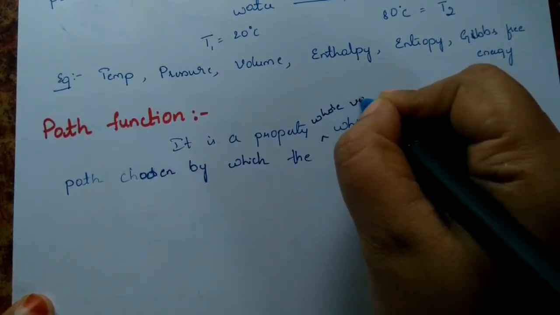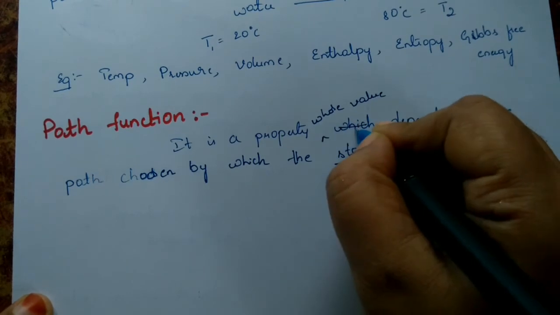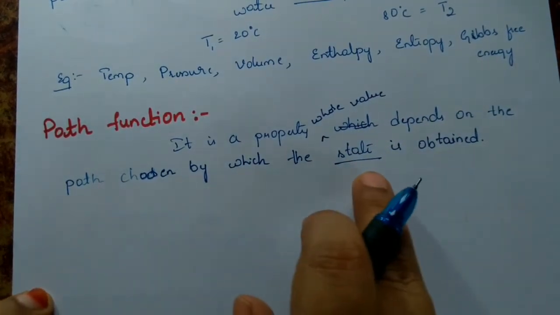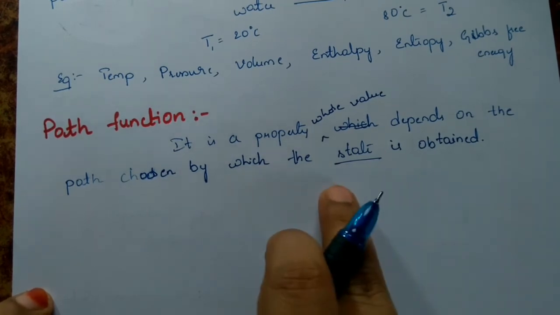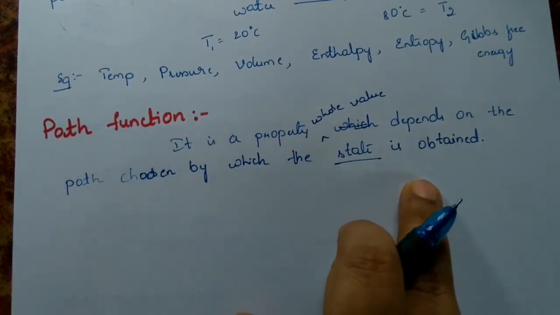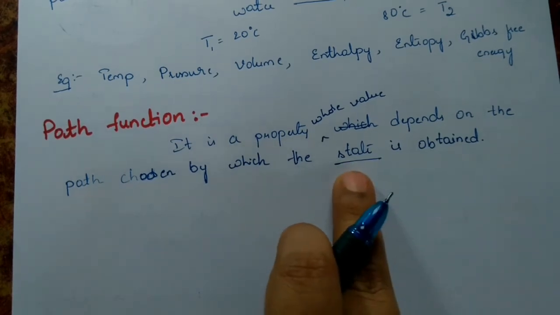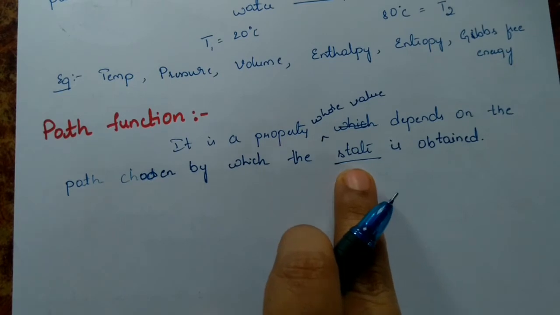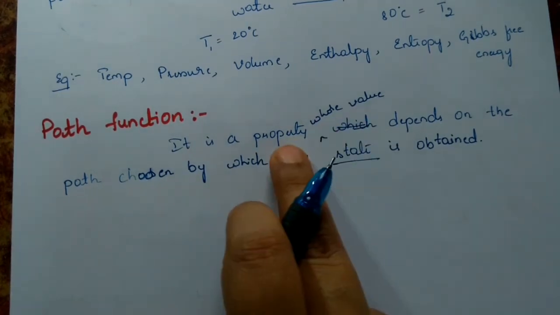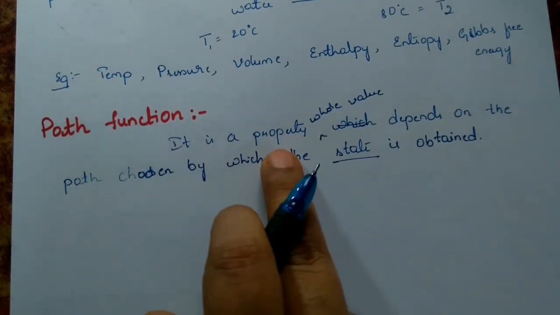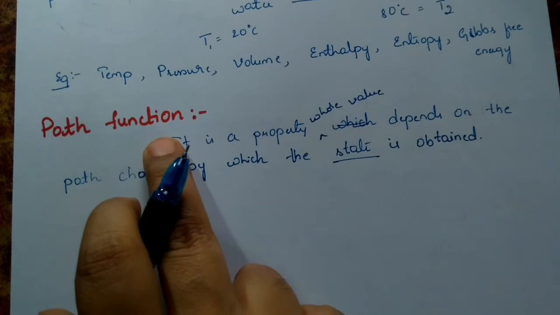So let us change it a little. It is a property whose value depends on the path chosen by which the state has been attained. To attain the final state of the system, based upon which path we have chosen, the value of the property is going to change. Such properties are called path functions. Such quantities are called path functions.